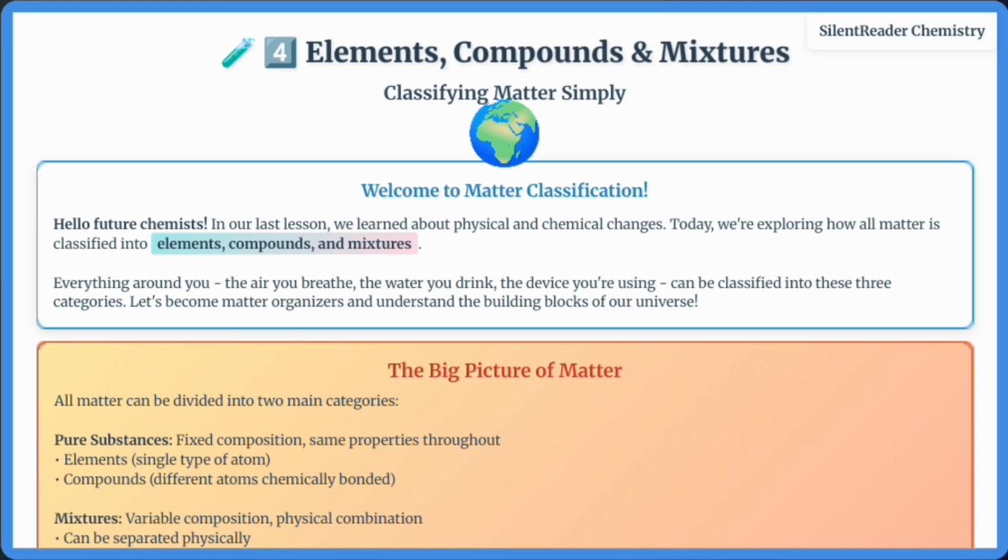Understanding this hierarchy helps you understand everything in chemistry. Elements are the alphabet, compounds are the words, and mixtures are the sentences.